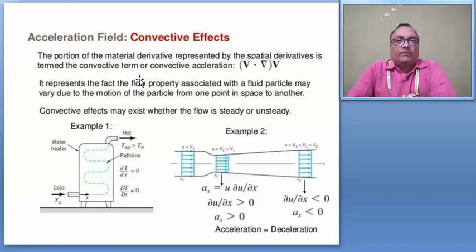The portion of the material derivative represented by the spatial derivative is called the convective term or convective acceleration, and it can be represented as V dot del into V, right? And here V is also a vector quantity.